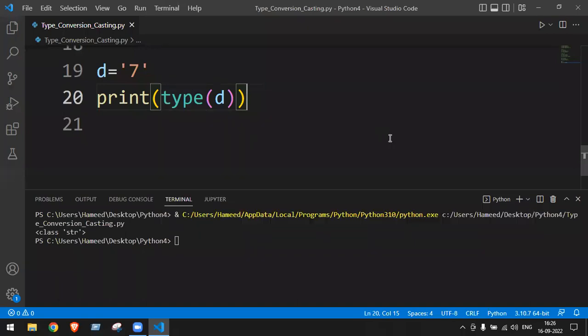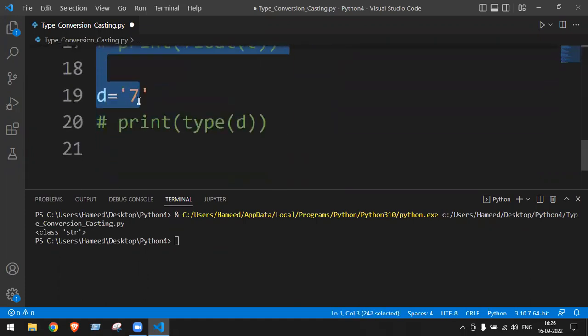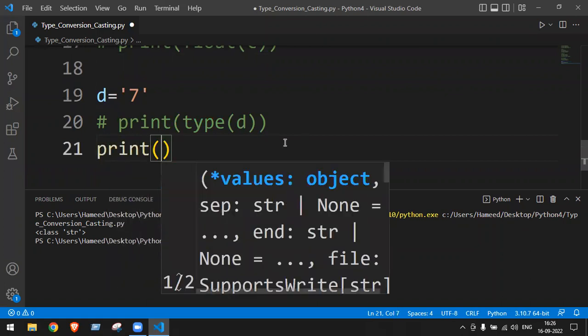Now observe the screen. When a string is having a number, the number here is 7, which is an integer, then we can convert it into int and float.